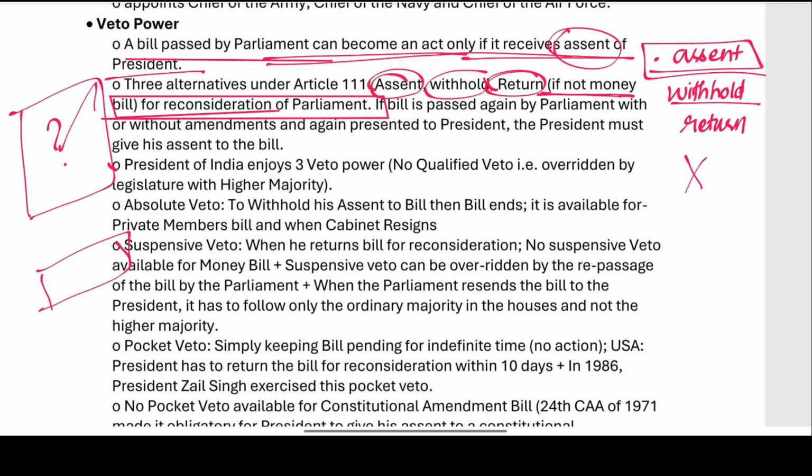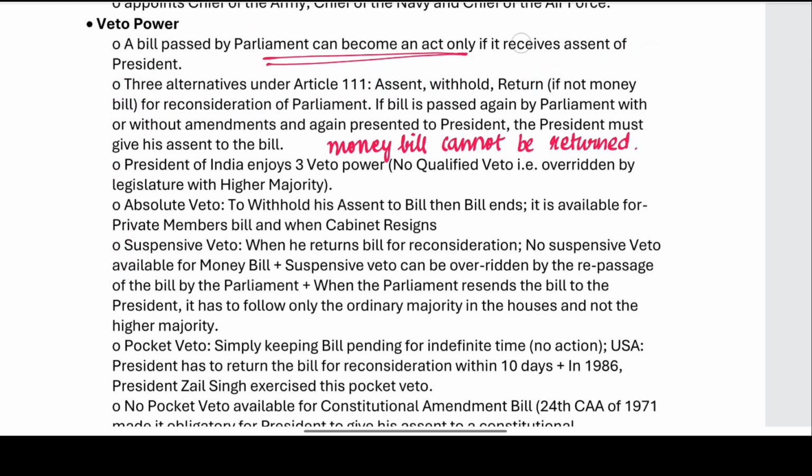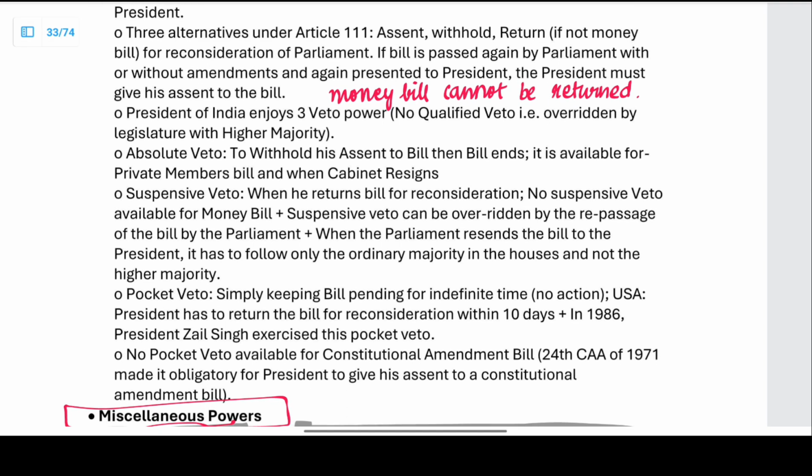Money bill: assent or withhold. A money bill cannot be returned. So we must note that the money bill cannot be returned. There is no returning for the money bill. Money bills cannot be returned. So what we have to tell? The money bills cannot be returned. There is a money bill and the money bill cannot be returned. That is what we can say.